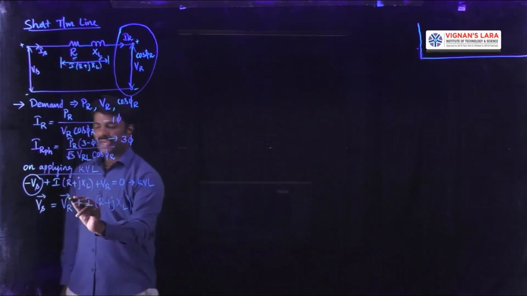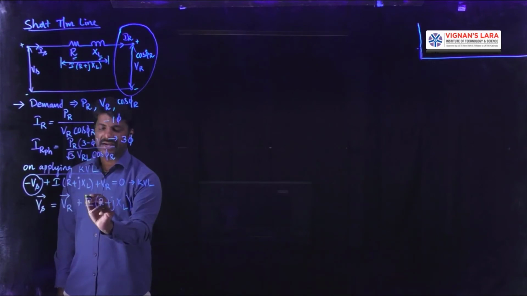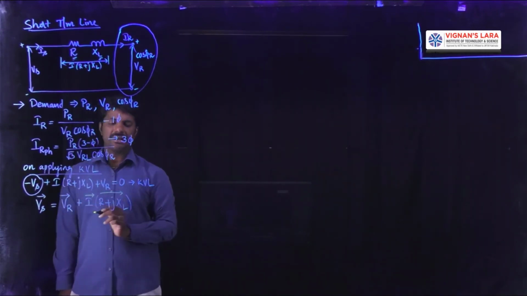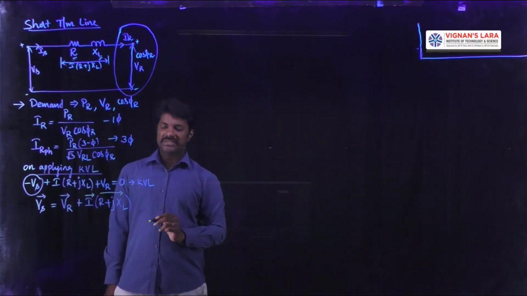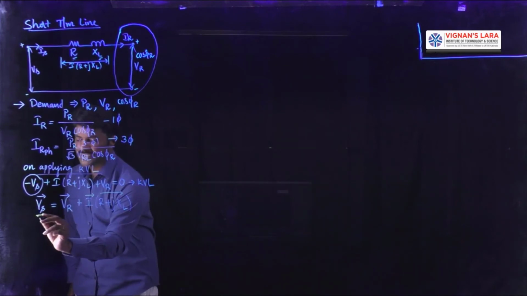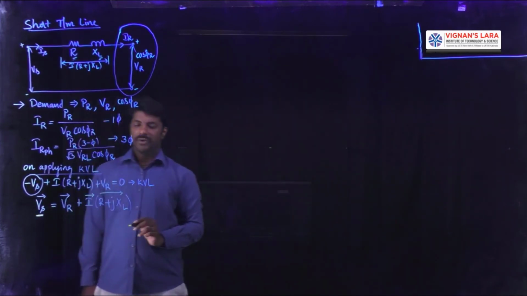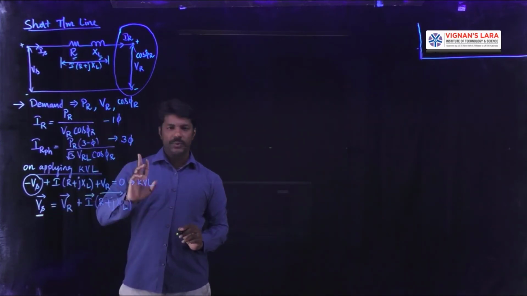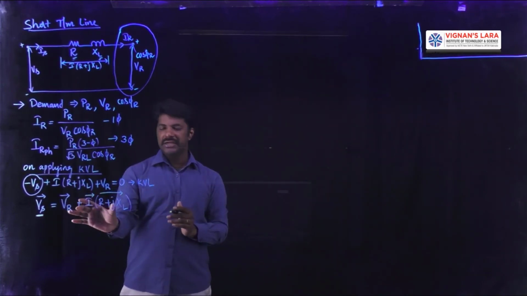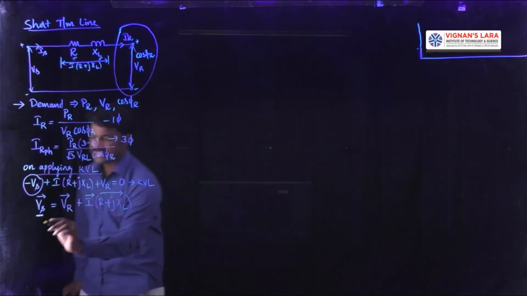So VR phasor, Vs phasor, and the current is also a phasor. This impedance is also a phasor represented in complex form R plus J XL. So how to get the magnitude of this Vs is a problem now. We can obtain this Vs in two ways. By mathematically keeping all the quantities in phasor notation, like what I am showing.